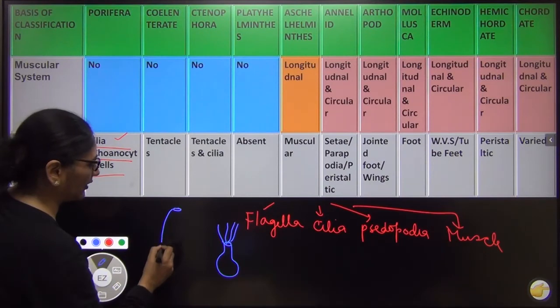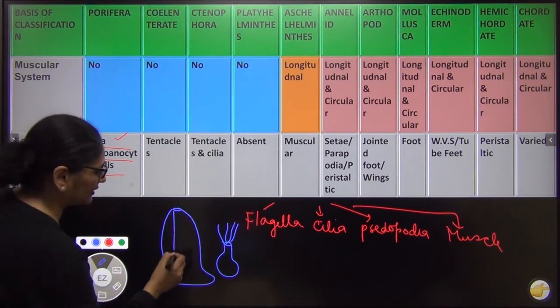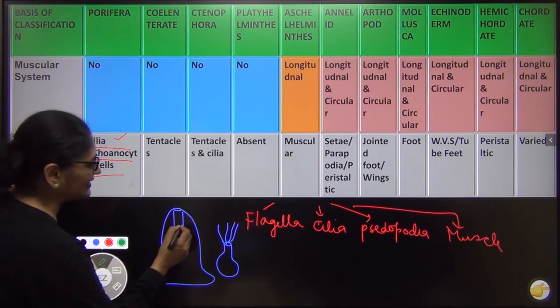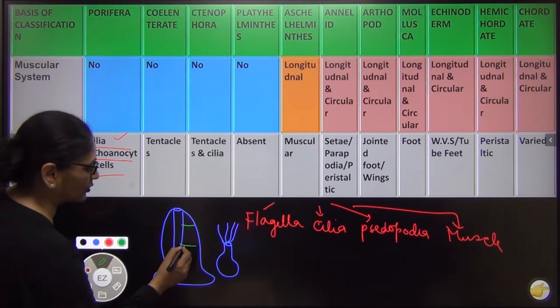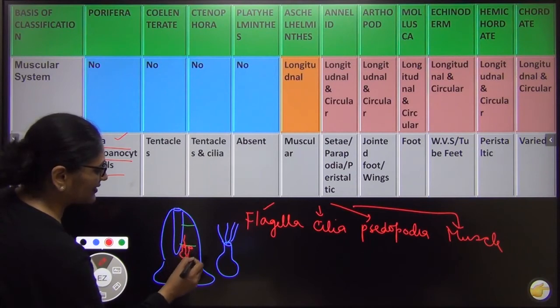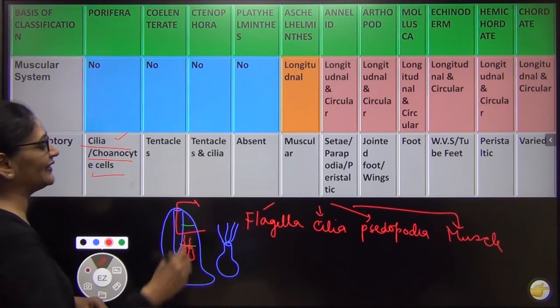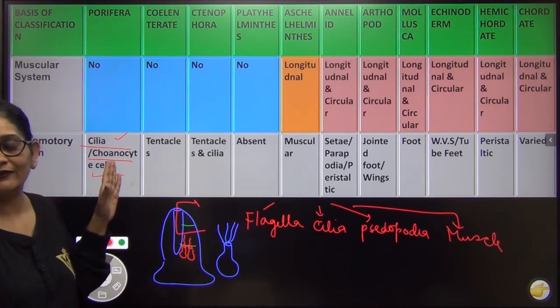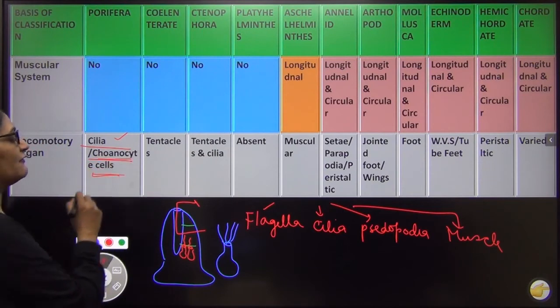So this is a porifera. ठीक है? And this is this. And I'm just drawing one cell over here. And these cells, they have special structures called as choanocytes. So I'm going to make the choanocyte with the red color. And the choanocytes have cilia. And it is the movement of the cilia which allows water to continuously move inside and outside. So basically they don't have a locomotory organ, but they have ciliated cells called as choanocytes, which are unique only to the porifera.